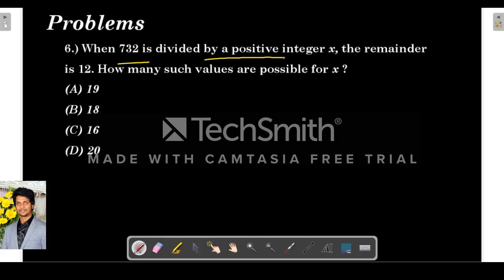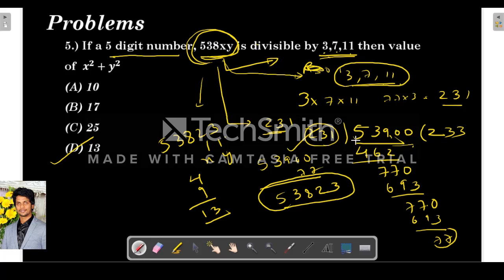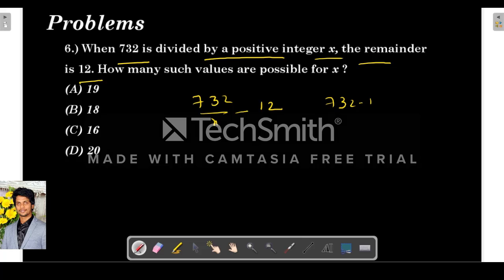So next, when 732 is divided by a positive integer x, the remainder is 12. They are telling us that when 732 is divided by x, the remainder is 12. That means 732 minus 12. Same concept which I applied here: when the remainder is taken out from 53900, the resultant number is a multiple of this number. The same concept we will apply here. When the remainder 12 is taken out from 732, we get 720. So this 720 is a multiple of x, meaning x is a factor of 720.